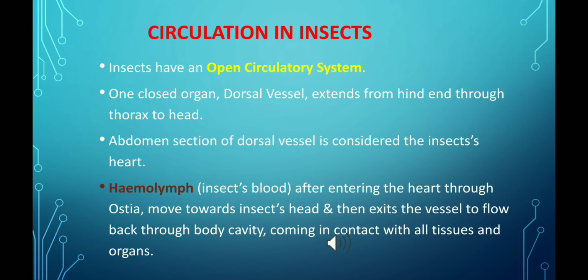This dorsal vessel is also considered the insect's heart because of the presence of muscles and ostia. These ostia are just lateral paired apertures, and they are the openings that allow hemolymph to enter and exit. Hemolymph enters the heart when it is relaxed. The heart then contracts and pumps the hemolymph through the vessel toward the head of the insect. There, hemolymph exits the vessel to flow back through the body cavity, coming into contact with all the tissues and the organs.